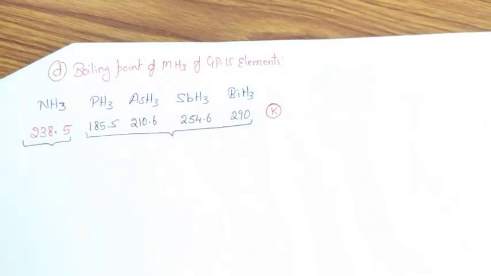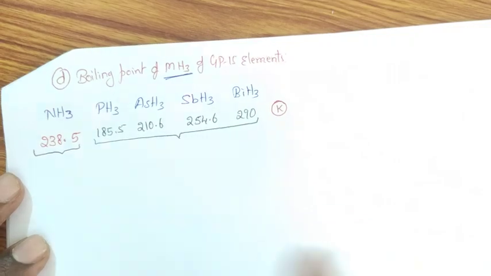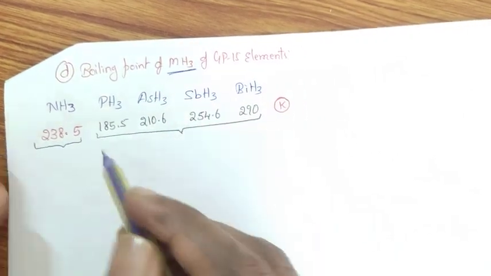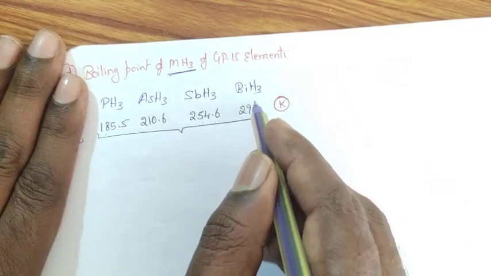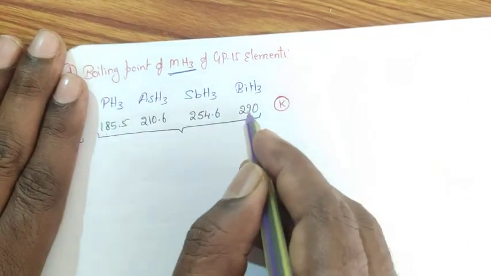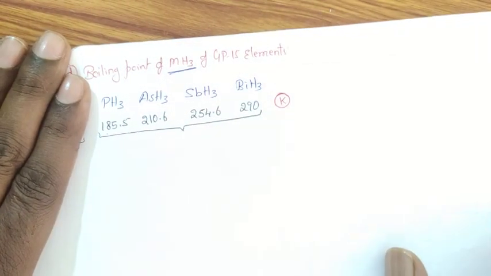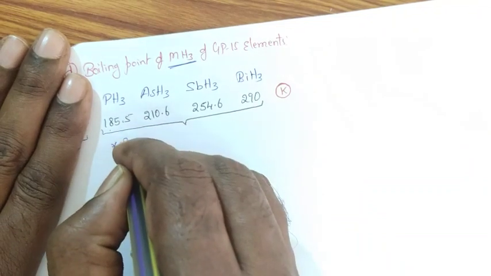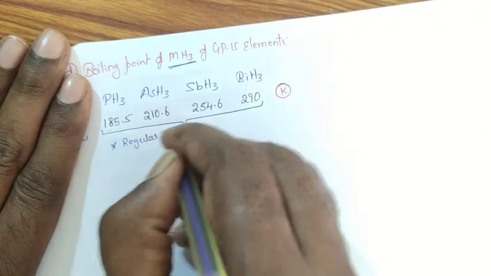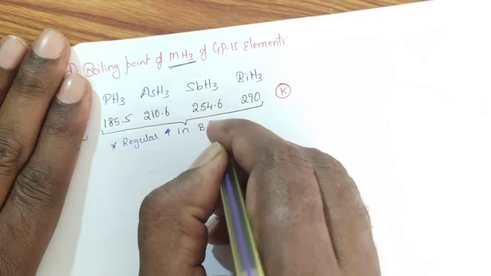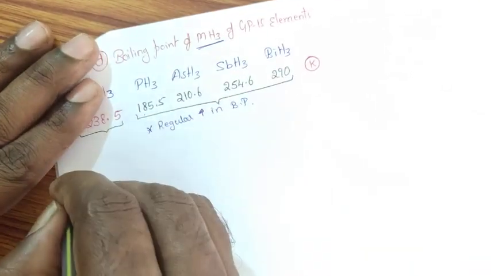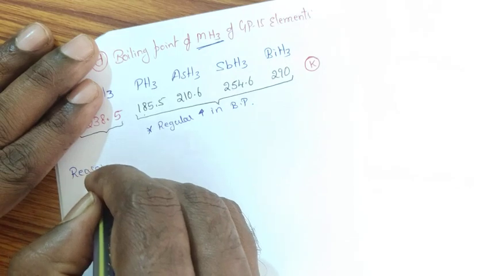Coming to the boiling points of metal hydrides of group 15 elements. In case of group 15 elements, if you observe here, except ammonia, from phosphine to bismuthine, the boiling point of these compounds goes on regular increase. You can observe a regular increase in boiling point. I will give the reason.